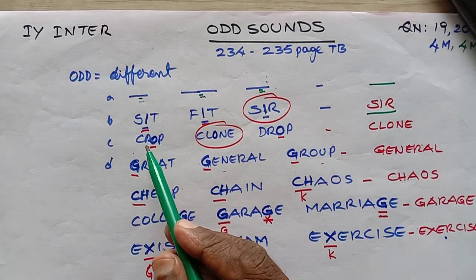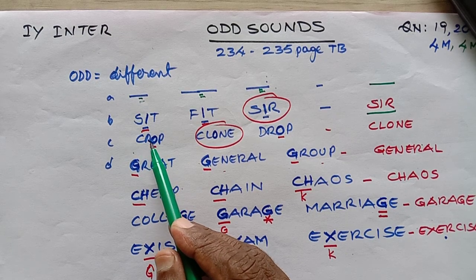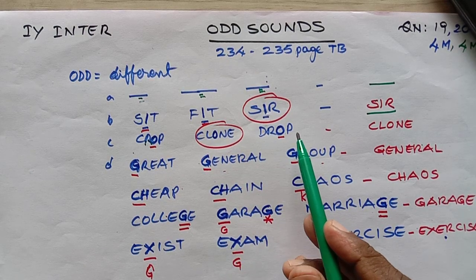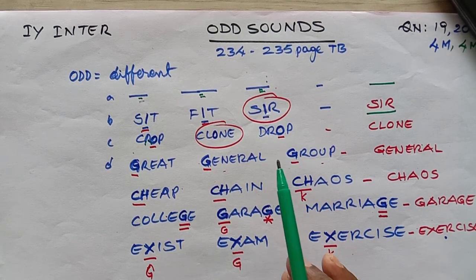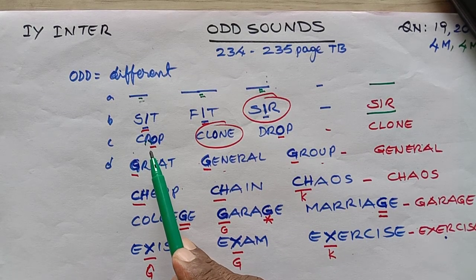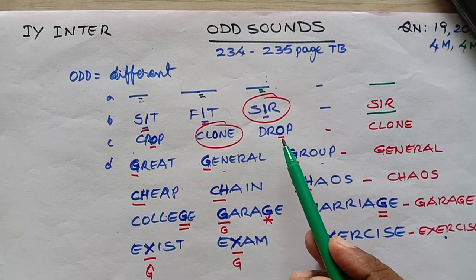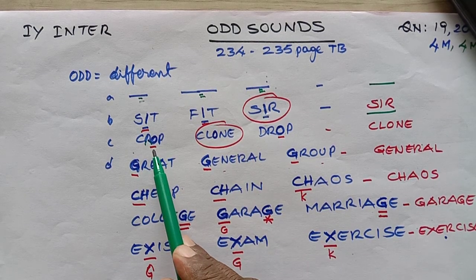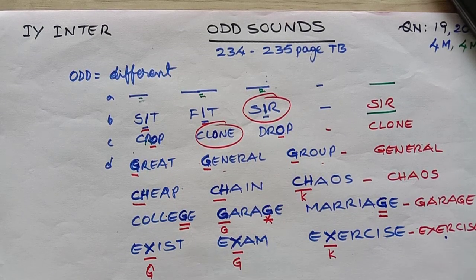Next, here we have crop, C-R-O-P, clone, C-L-O-N-E, drop, D-R-O-P. I have underlined these sounds based on which we can find the correct one. Can you read these words? Crop, clone, drop. See, crop and drop are pronounced similarly in respect of O, is it not?